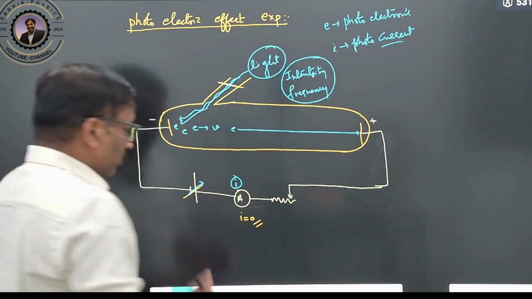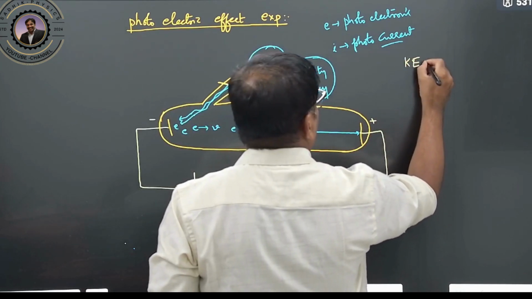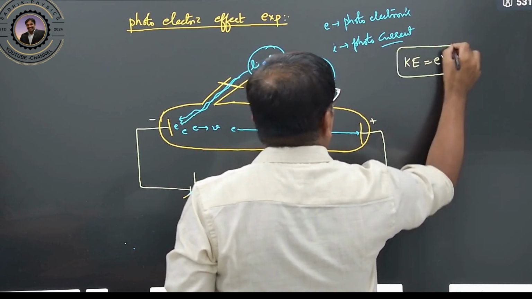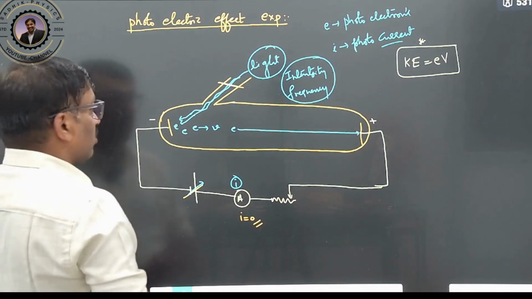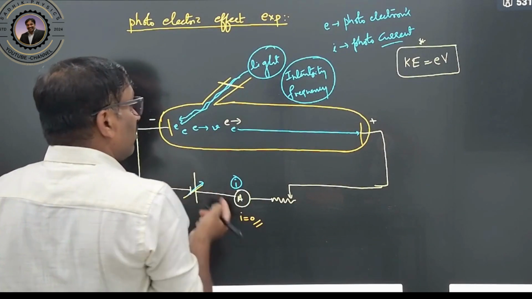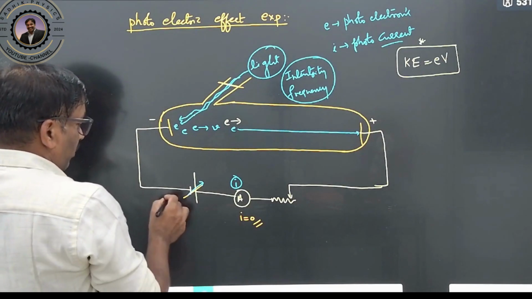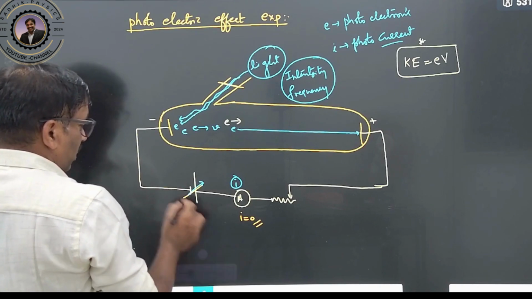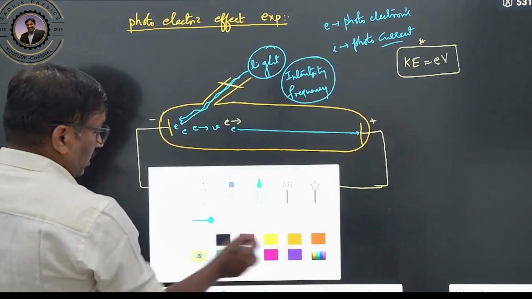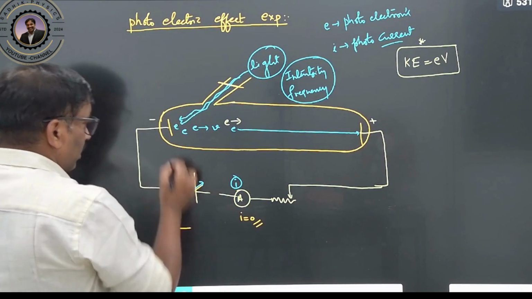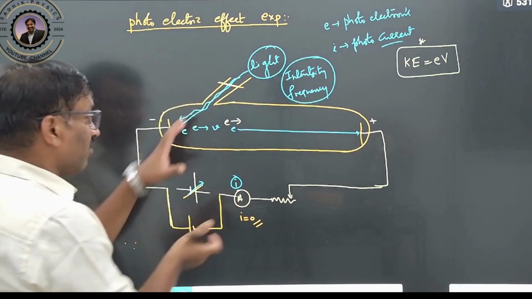How to calculate it? In previous videos I discussed many times that kinetic energy is nothing but electron volt. Therefore, we want to calculate the potential difference. These electrons which are emitted will have some kinetic energy. Therefore, I will apply a certain amount of reverse potential here. There is one reverse potential I am going to apply. This is a cathode, so I will convert it like this, applying the potential in reverse.